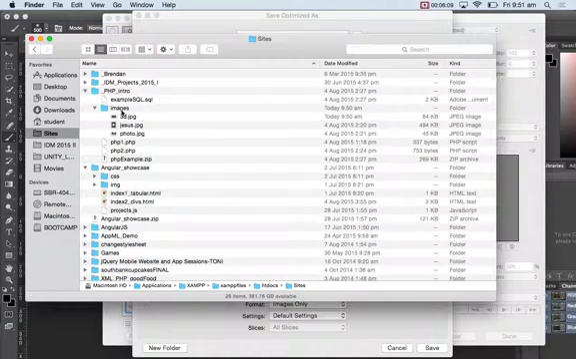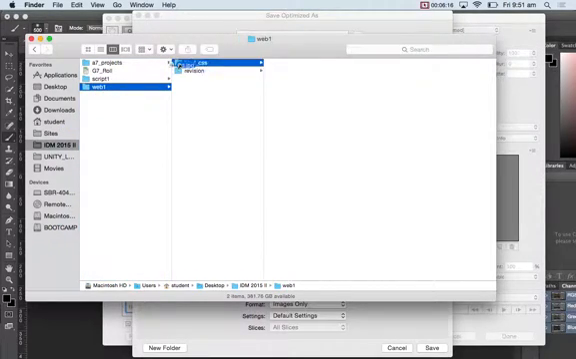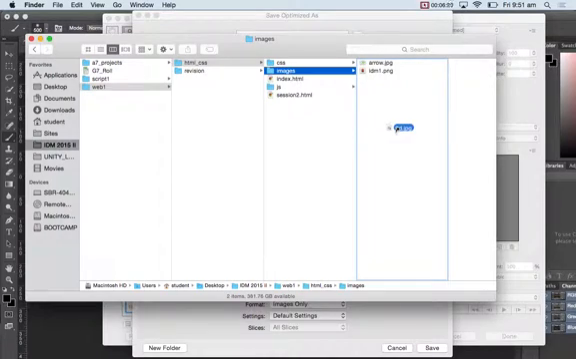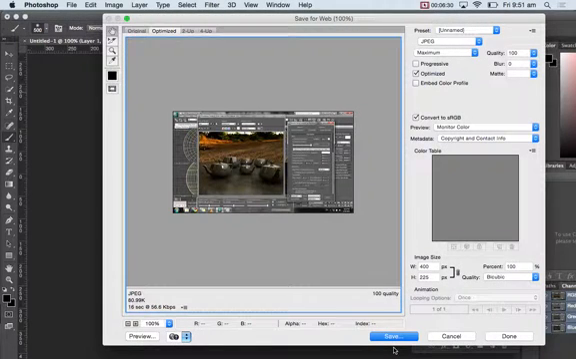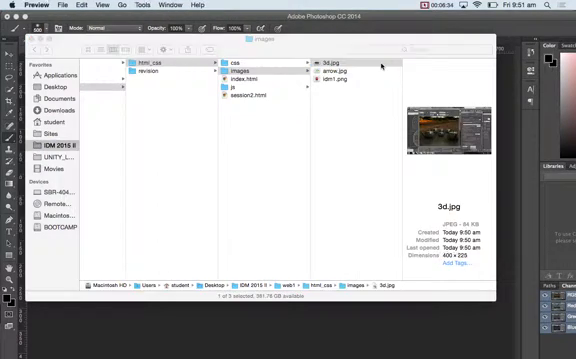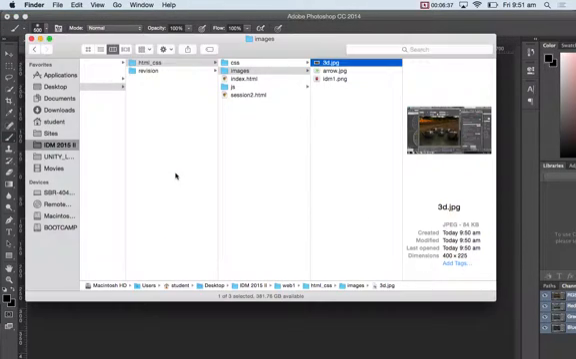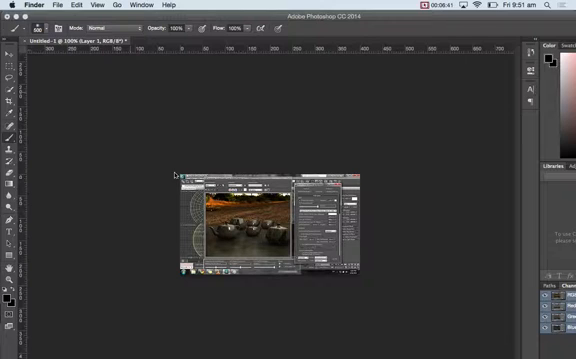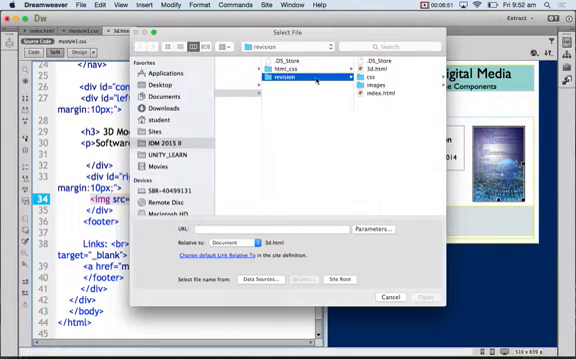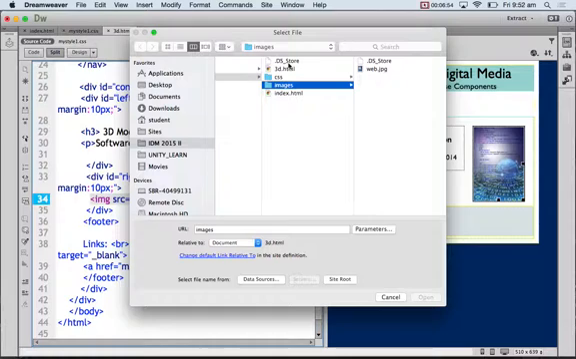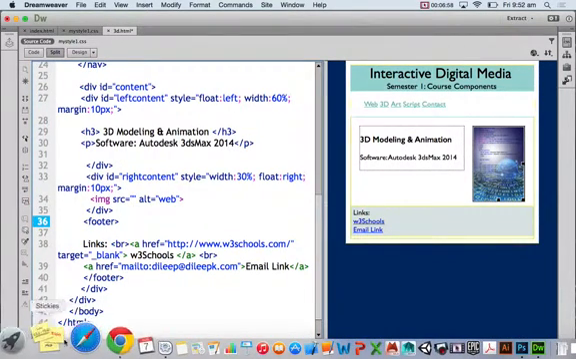Sites, PHP intro, 3D. I'm going to change it into, so now that I have it in the right place, okay, let me see what's happening.